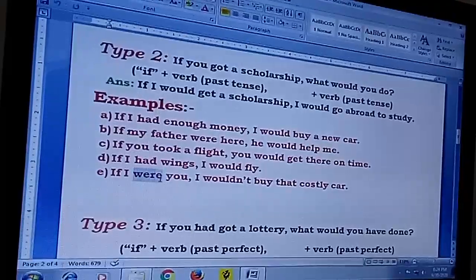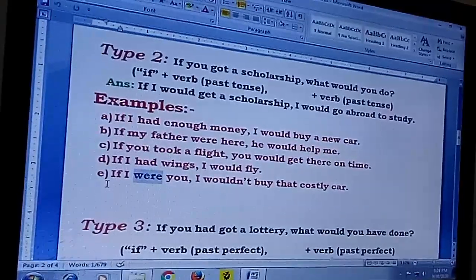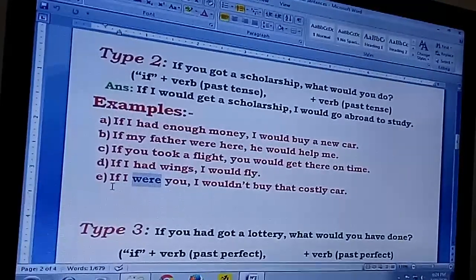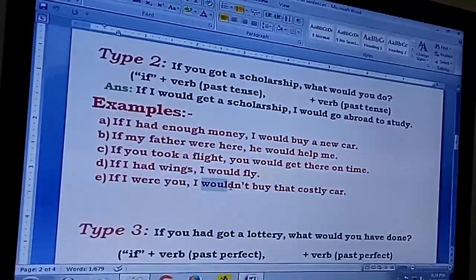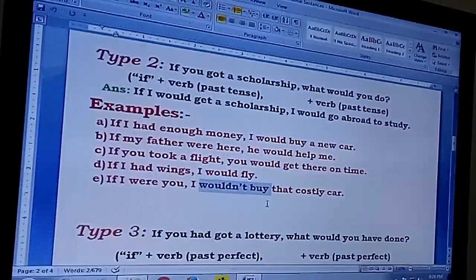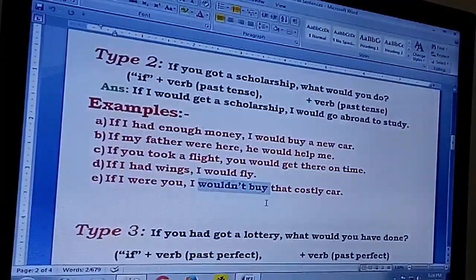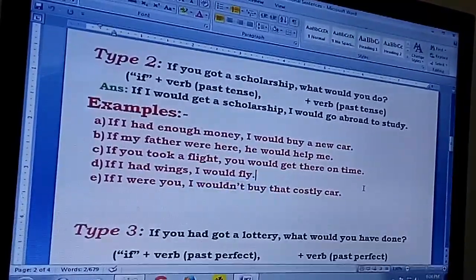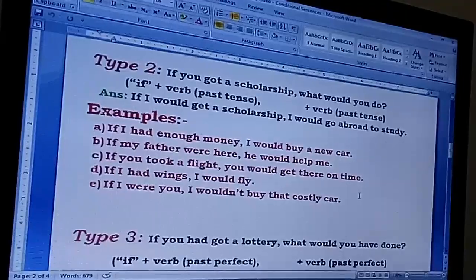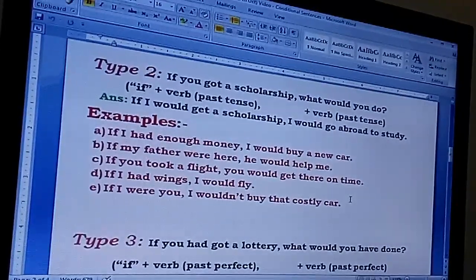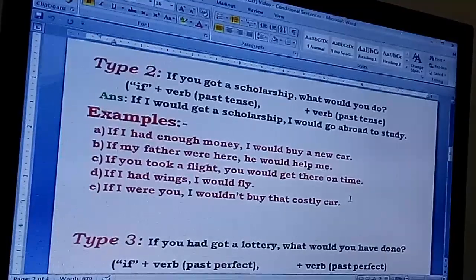If I were you, that means if I were in your case, or in that condition or situation, if I were there, I wouldn't buy that costly car. Now these expressions are very important, my dear children, because this is how the English will become strong for us, and it is needed that you all go through this and learn this.